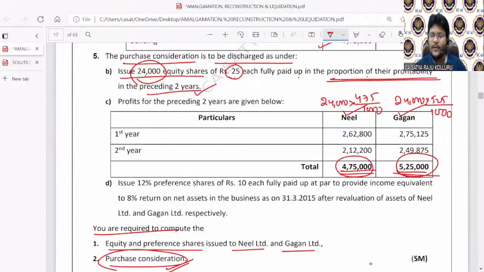Then you can easily know how many equity shares are issued to Neil Limited and to Gagan Limited. Multiply by 25, the worth of an equity share, and you can ascertain the amount payable to equity shareholders of the selling company.